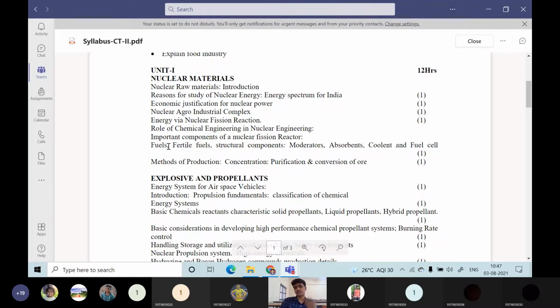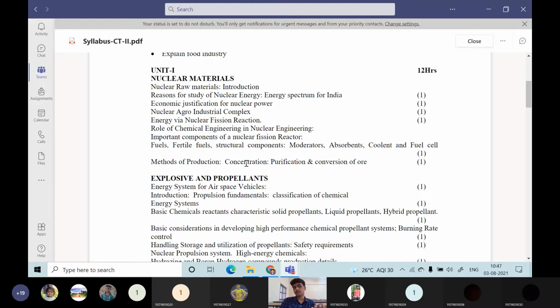First one is the fuel, whether it's a fertile fuel or a fission fuel. Then after that, the structural components like the moderator, absorbent, coolant, and the overall fuel cycle. Entirely we are going to discuss here. Then the method of production of nuclear fuels.